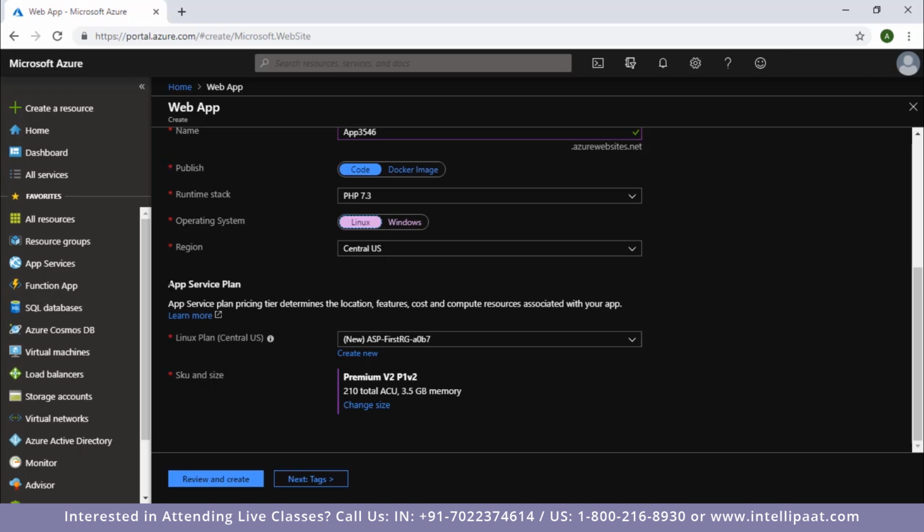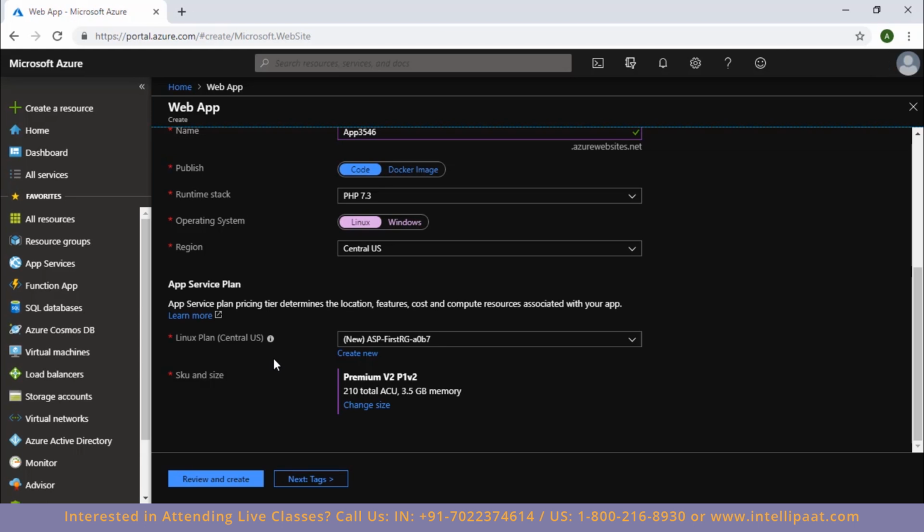So moving ahead, we have this new field to be filled, called app service plan. Now the app service plan basically decides the pricing of my application on the basis of location, features, cost, and compute resources associated with your application.